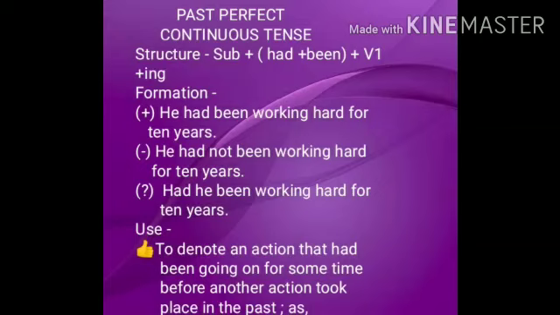The past perfect continuous tense is used to denote an action that had been going on for some time before another action took place in the past. For example, we had been solving the sum for 2 hours when you joined us. The Chinese had been preparing for war for many years before they attacked India.